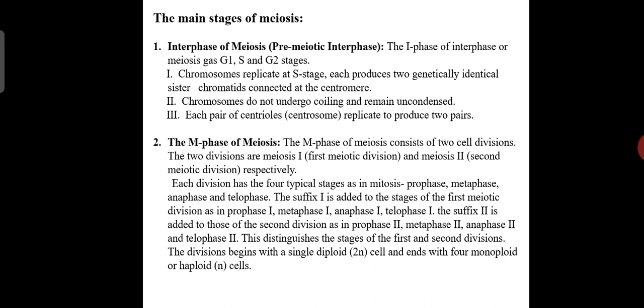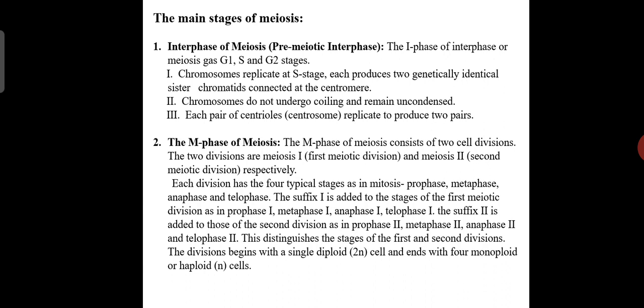Chromosomes replicate at the S stage and each produces two genetically identical sister chromatids connected at a centromere. The chromosomes do not undergo coiling and remain uncondensed. Each pair of centrioles or centrosome replicates to produce two pairs.